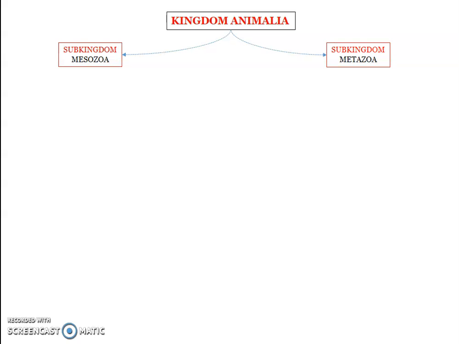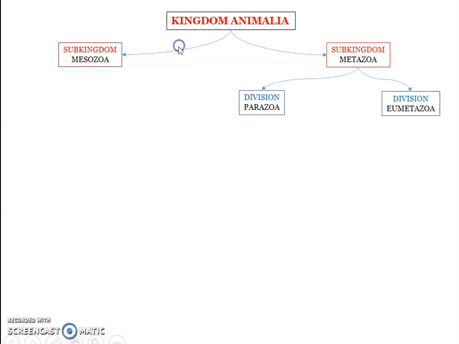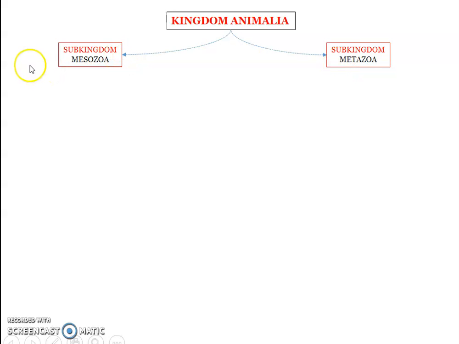Why is it so? Because classification reflects the evolutionary path as well. So we have protozoa, mesozoa, and metazoa, with increasing complexity: protozoa being the most primitive and simplest, mesozoa intermediate, and metazoa considered the advanced group.